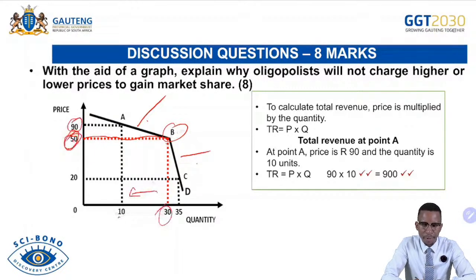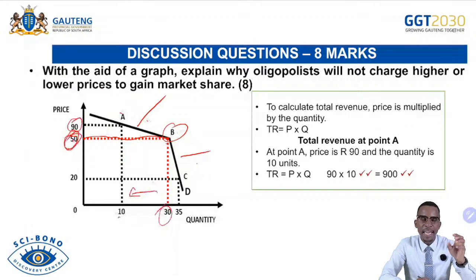And then we go down also, to the bottom segment now. That simply means for the top segment AB, consumers become very sensitive to a price increase if other firms are selling the same product at the lower price. Then for the bottom one, consumers become less sensitive. Why? It is because if a firm decides to lower the price, it is possible that other firms can copy the strategy by lowering their prices to avoid losing their market share.